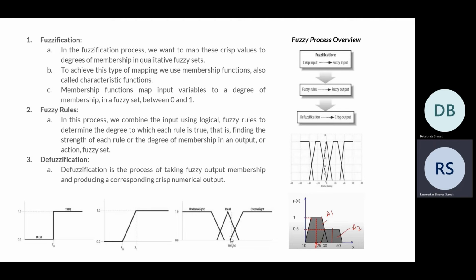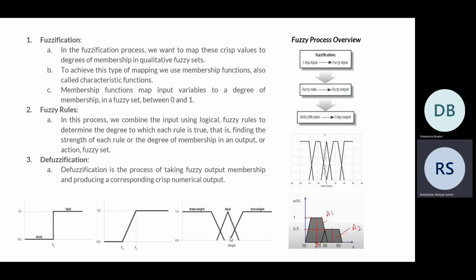So fuzzification is like mapping crisp values or discrete values to fuzzy input. This is achieved by membership functions, known as characteristic functions. We can see at the bottom of the screen that if a particular value is less than x naught, it gets to false, otherwise true.